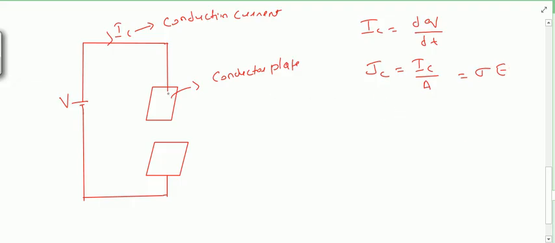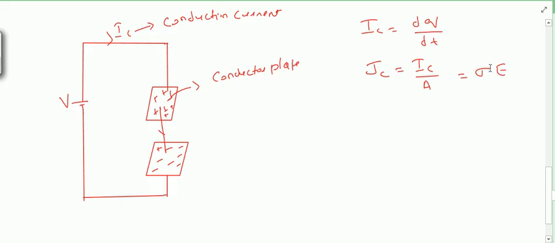Now here, this plate is getting positively charged, and here it is negative. So an electric field will be set up and flux starts moving from this to this. Here there cannot be a rate of flow of charge, because this is not a conducting medium.